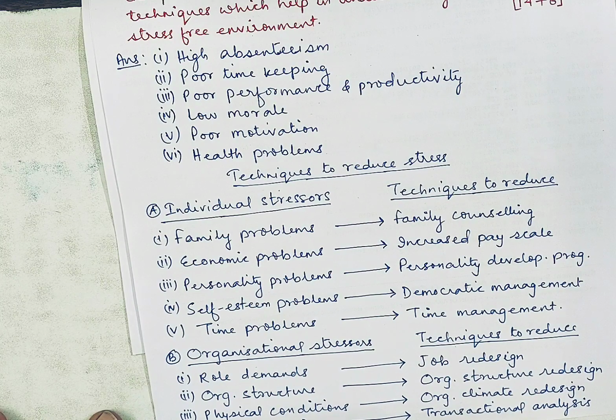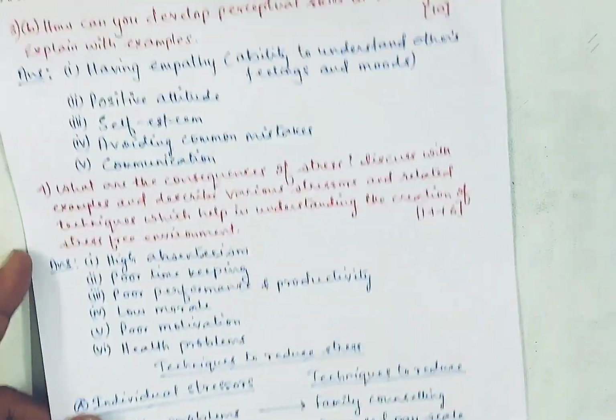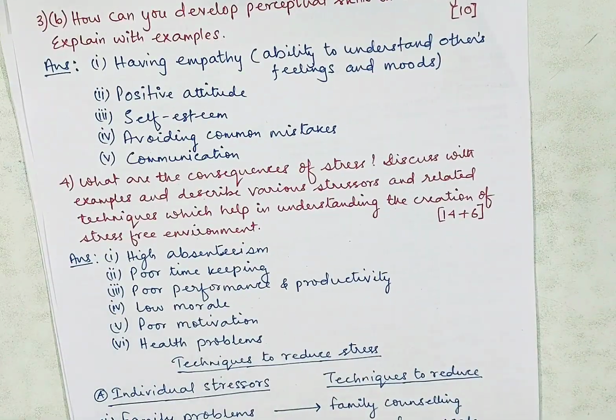Then physical conditions, I mean working conditions, if that is not good, then again the organization can have climate redesign. Then if there are problems in communication between the subordinates and managers, so that can be solved by transactional analysis. So this is how you have to answer these questions.